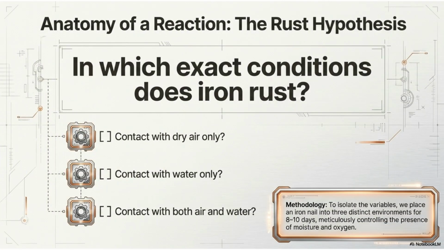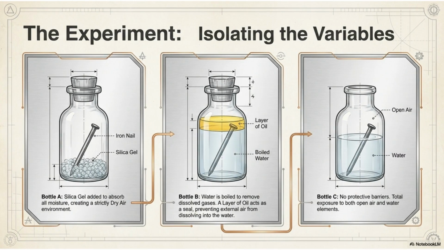In this experiment, we seek to identify the exact conditions required for iron to rust by testing different environments, specifically focusing on the presence of moisture and air. We isolated our variables using 3 bottles. Bottle A contains dry air, Bottle B contains boiled water sealed with oil, and Bottle C leaves the iron exposed to both air and water.